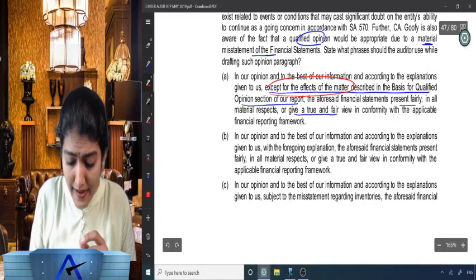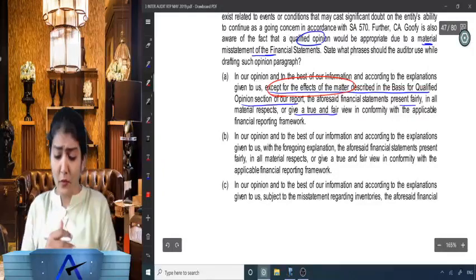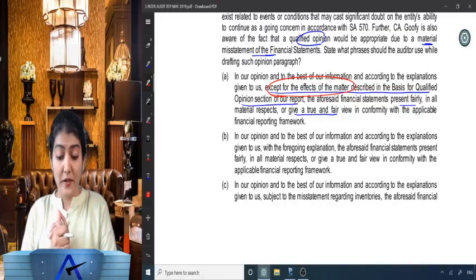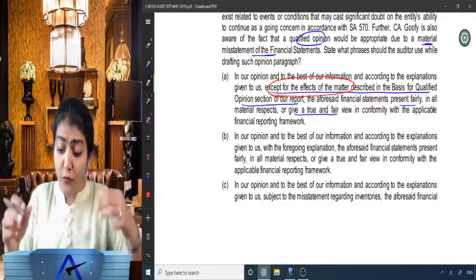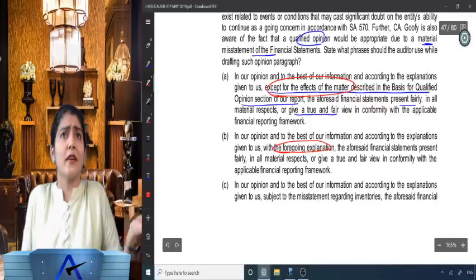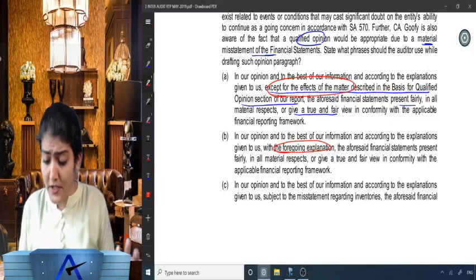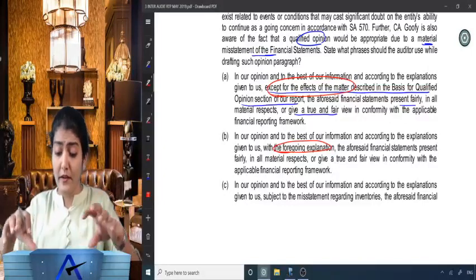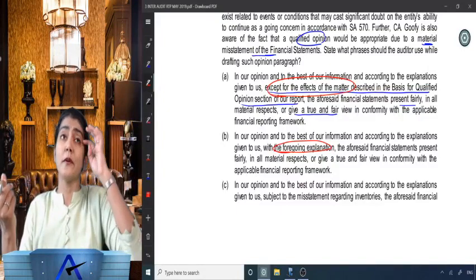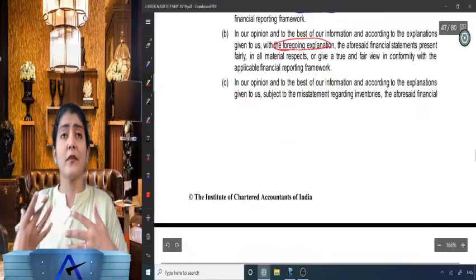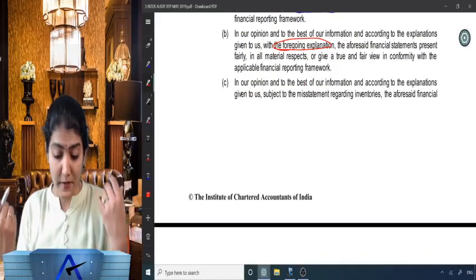Except for the effect of the matters described. Seems okay, but let us see the other options. In our opinion and to the best of our information and according to the explanation given to us, with the foregoing explanation, from where have they got this? The foregoing explanation, the aforesaid financial statements present fairly in all material respects or give a true and fair view in conformity with the AFRF. No, there is no such term used over there as with the foregoing explanation.